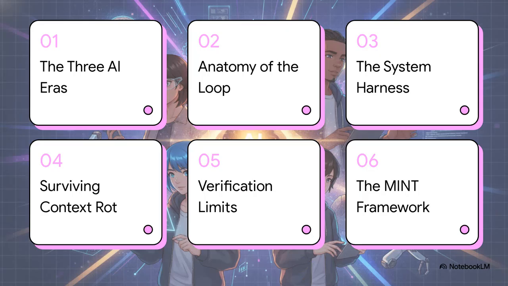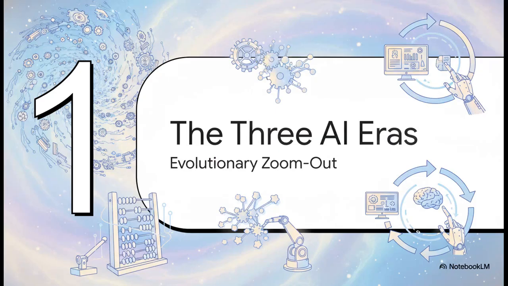Here is a quick look at our agenda for this explainer. First, we'll cover the 3 AI eras. Second, anatomy of the loop. Third, the deterministic system harness. Fourth, surviving context rot. Fifth, verification and human limits. And finally, we'll wrap up with the MINT framework. Let's get to it. Section 1.